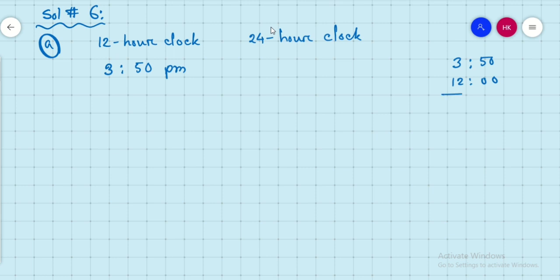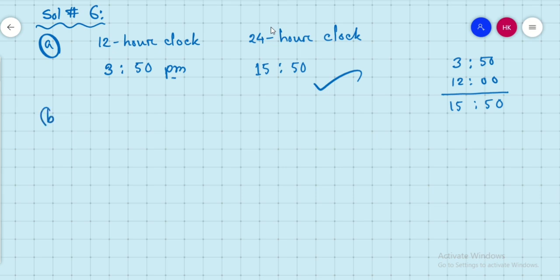You have to just add 12 if there is p.m. in the 12-hour clock. So 50 plus 0 will be 50, and 3 plus 12 will be 15. So it will be 15:50. There will be no a.m. or p.m. because in the 24-hour clock it is not written. So this is the answer of number A.